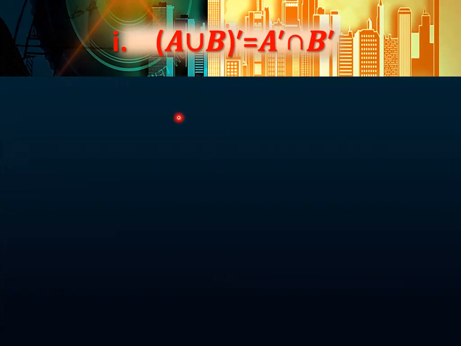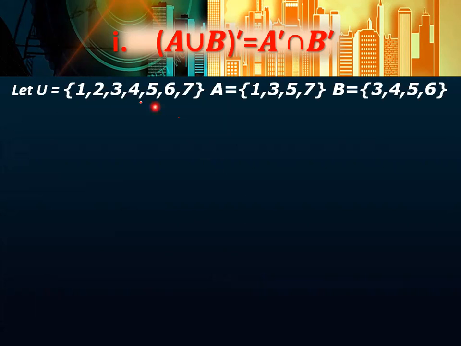Now let's check this one. Just suppose U is equal to {1, 2, 3, 4, 5, 6, 7}. This is your universal set. A is equal to {1, 3, 5, 7} and B is equal to {3, 4, 5, 6}. As you can see, the elements of A are also present in the universal set, so we say that A is a subset of the universal set. Similarly, B is also a subset of the universal set.